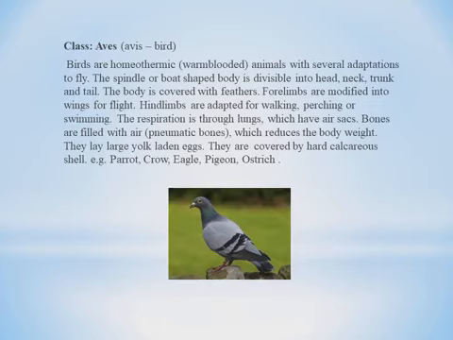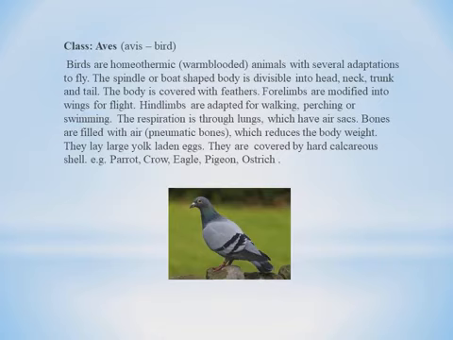Forelimbs are modified into wings for flight. So wings are nothing but forelimbs modified for flight. Hind limbs are adapted for walking, perching or swimming.